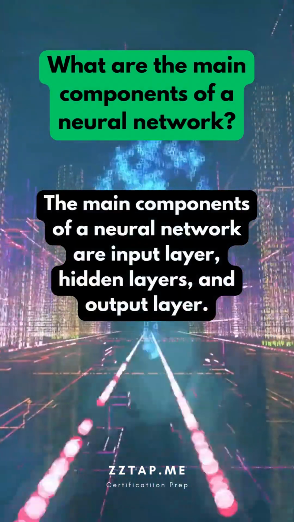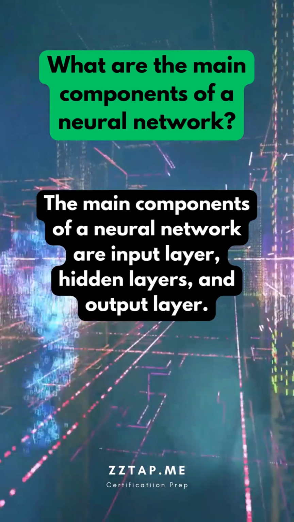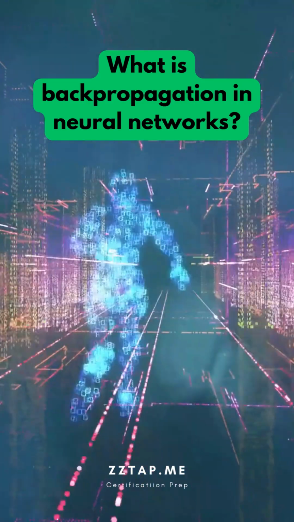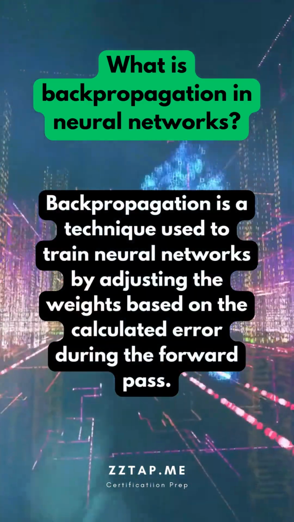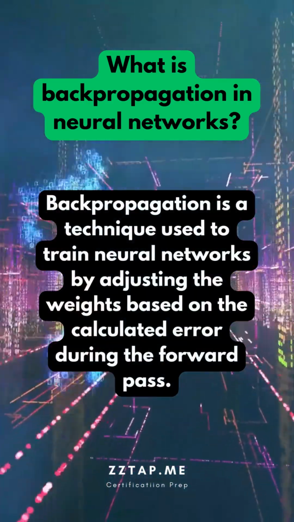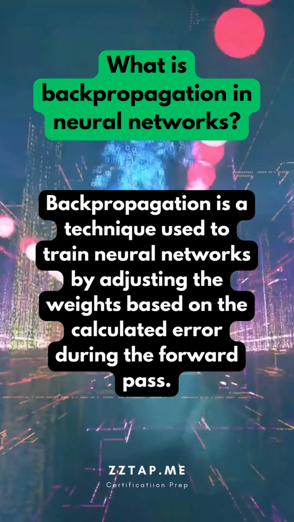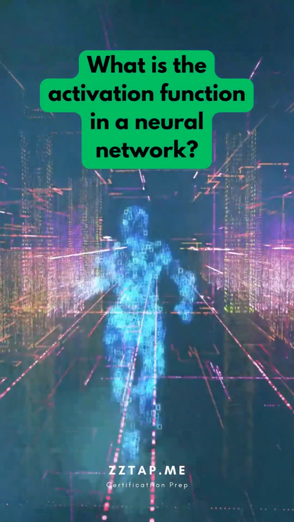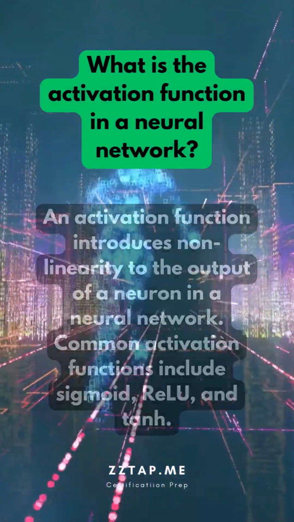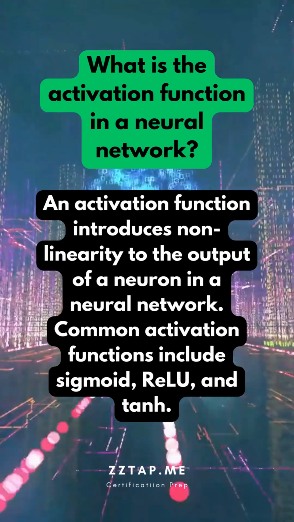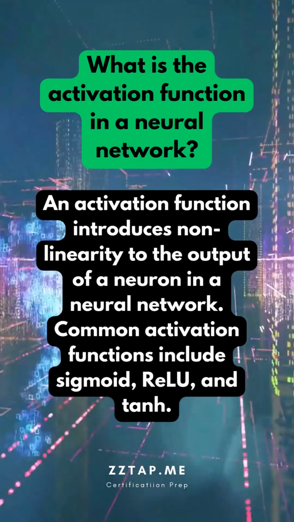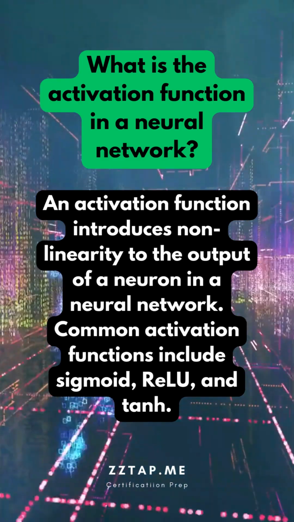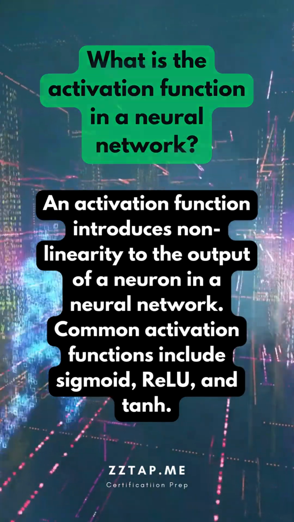The main components of a neural network are input layer, hidden layers, and output layer. What is backpropagation in neural networks? Backpropagation is a technique used to train neural networks by adjusting the weights based on the calculated error during the forward pass. What is the activation function in a neural network? An activation function introduces non-linearity to the output of a neuron in a neural network. Common activation functions include sigmoid, ReLU, and tanh.